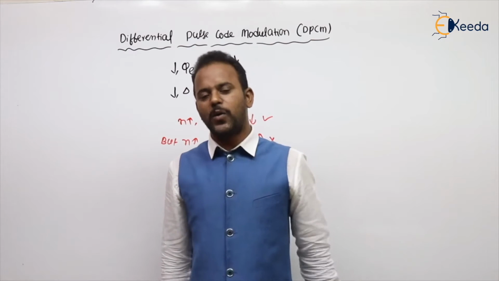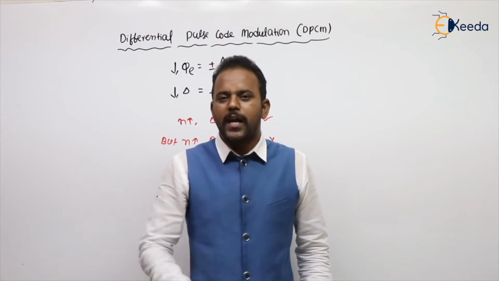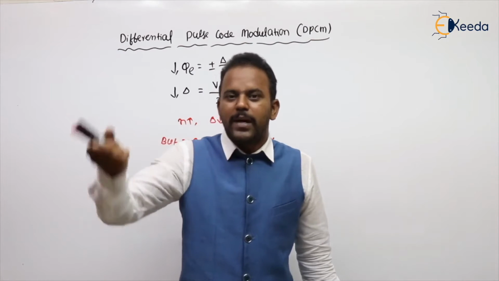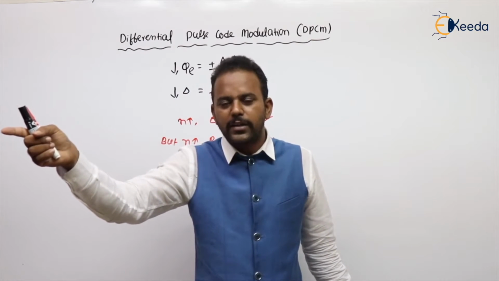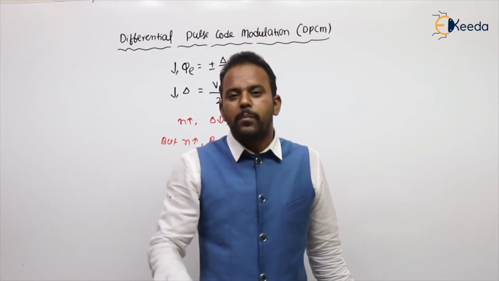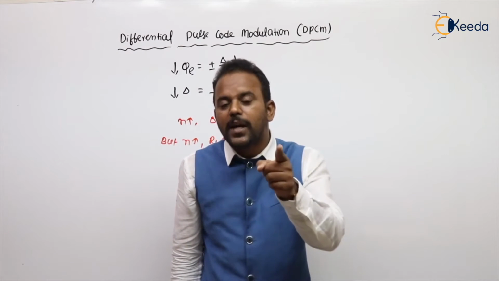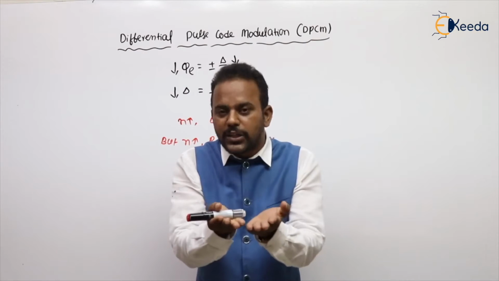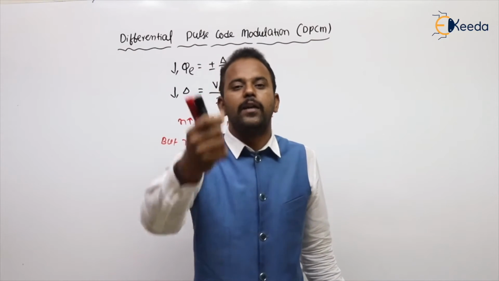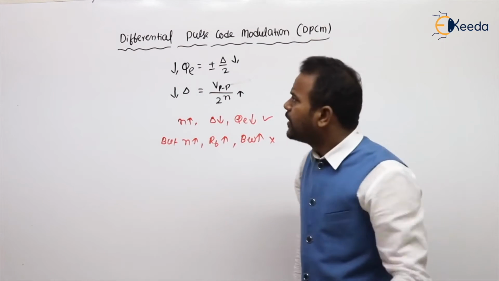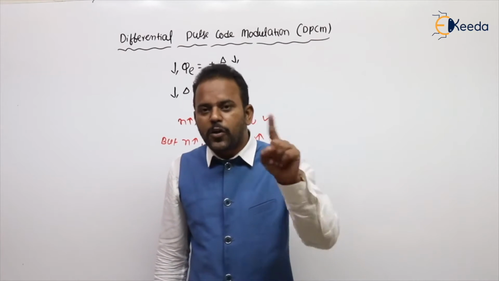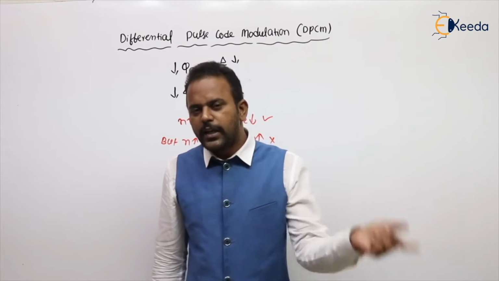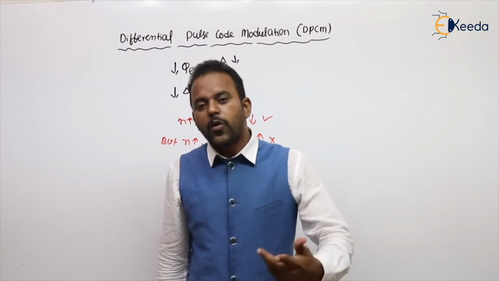So that's why I told that in DPCM, the bandwidth requirement is less when compared to PCM for the same quantization levels, that is for the same n value. Sir, how are we decreasing the quantization error without changing the quantization levels, that is without going for more bandwidth?